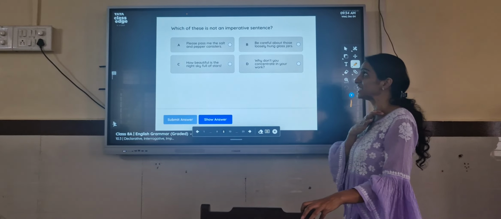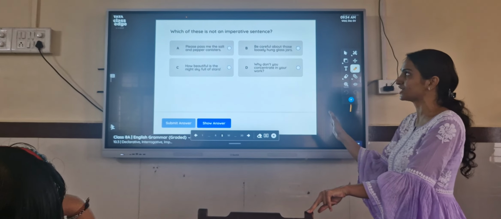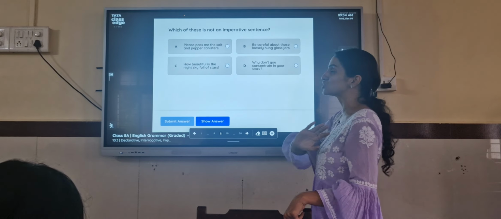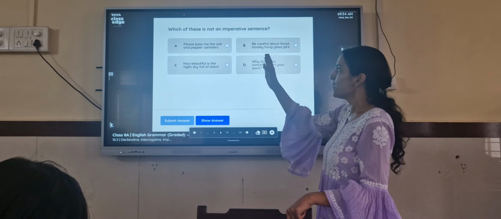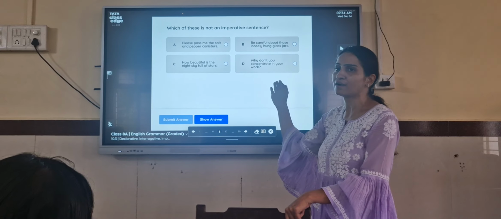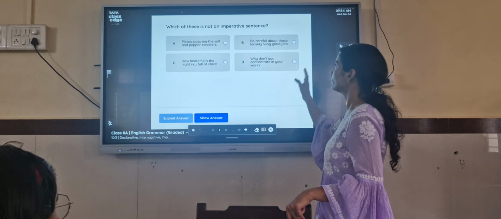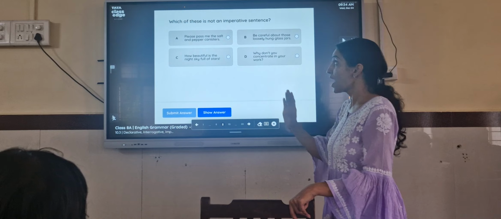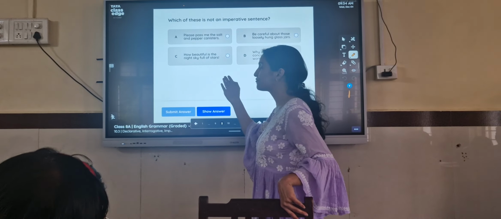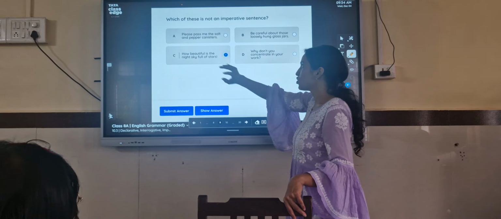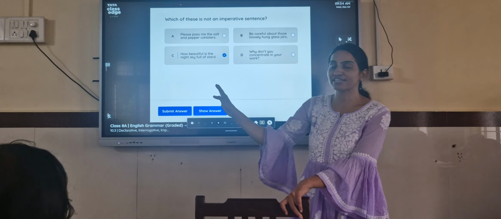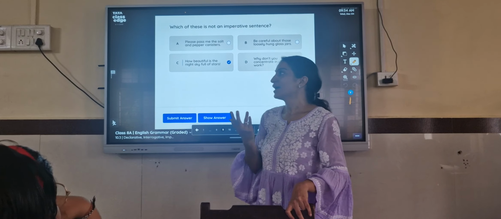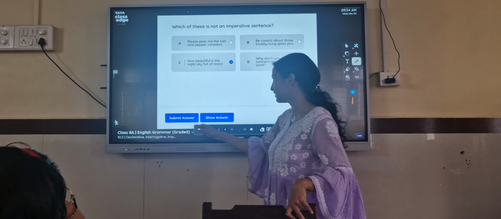Okay, which of these is not an imperative sentence? Again, listen to the question. Which of these is not an imperative sentence? Please pass me the salt and pepper. No. Be careful about those who say how beautiful. So this is not an imperative sentence. Which sentence is this then? Exclamatory. It's an exclamatory sentence.